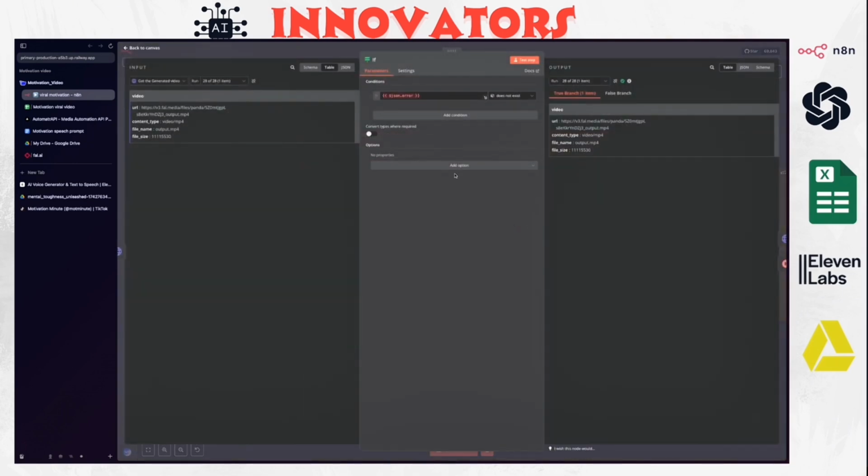Okay, so when we say the condition is that the error does not exist, it means we don't have any more errors, meaning it's not still processing, so we can continue. Doesn't exist basically means it has a null value.